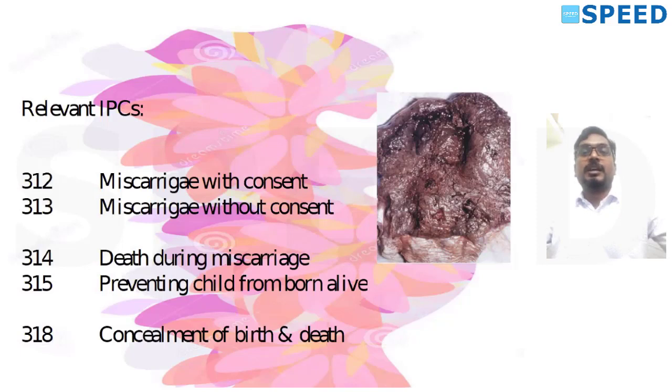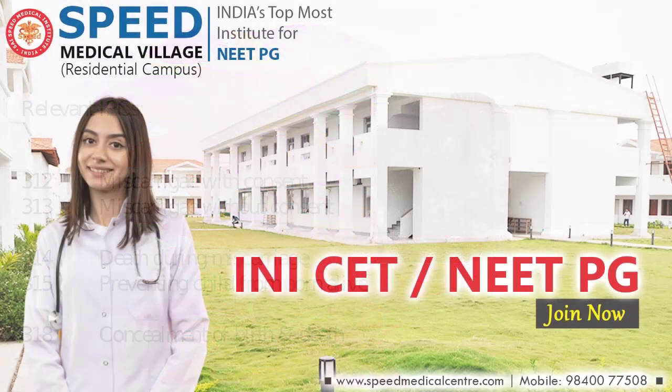If there is fetal abnormality, no limit for doing medical termination of pregnancy, and that fetal abnormality has to be confirmed by a medical board consisting of a gynecologist, a pediatrician, a radiologist, and one more doctor. So that's it for today. With respect to medical termination of pregnancy and abortion, we'll meet again with an interesting and possible question scenario tomorrow. Thank you.